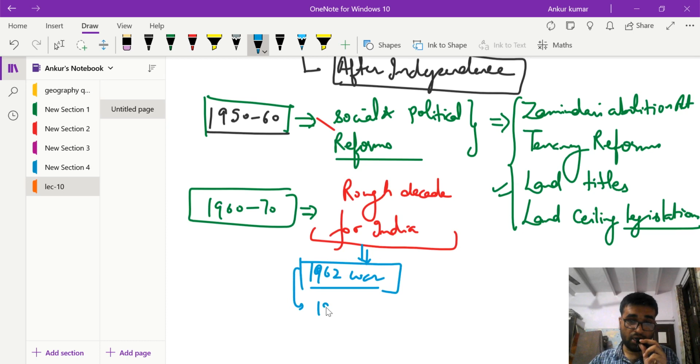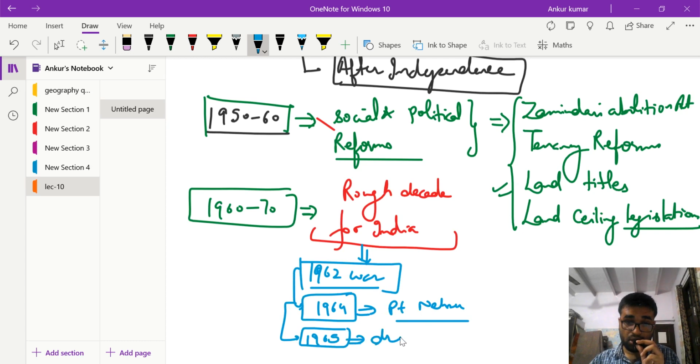After that, in 1964, Pandit Nehru died, and there was a dilemma of leadership. Then in 1965, drought struck India. This led to the food crisis.